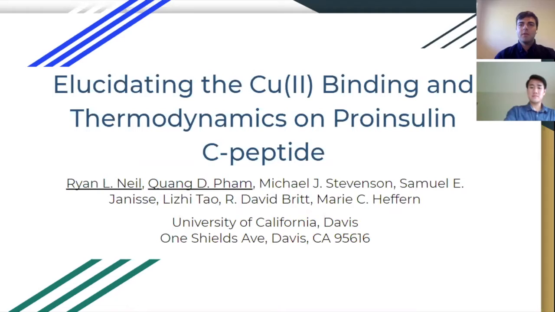For the last few months, we have been researching the chemical nature of interactions between copper-2 and C-peptides. The importance of our research is that C-peptide has been shown to play a beneficial role in ameliorating vasculopathies and kidney dysfunction, but the lack of knowledge surrounding its cofactor is hindering advances in its therapeutic applications.